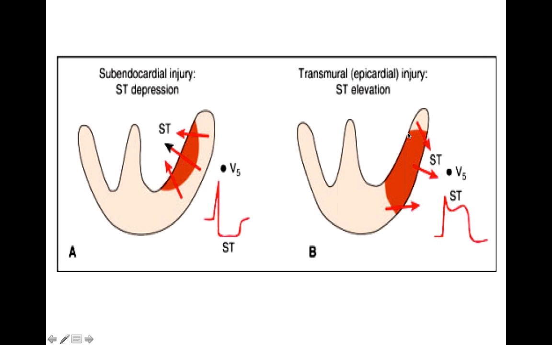ST segment elevation means the patient has transmural infarction throughout the wall, that means the complete portion of the ventricle wall is involved. So that is transmural infarction. You order enzymes, mainly troponin T, and these will be raised. So this is ST segment elevation MI, that means transmural infarction.